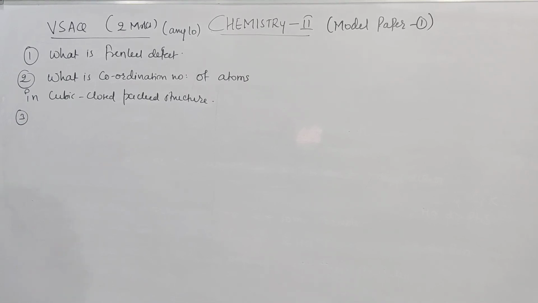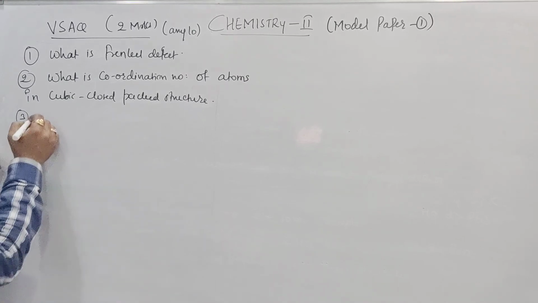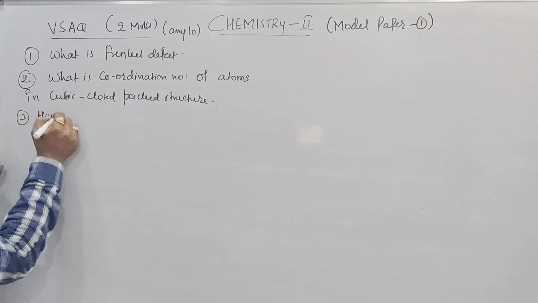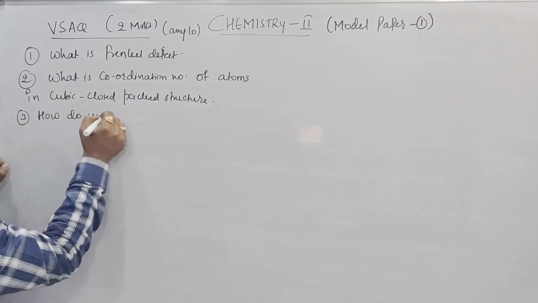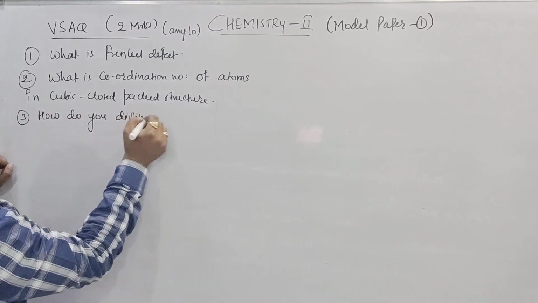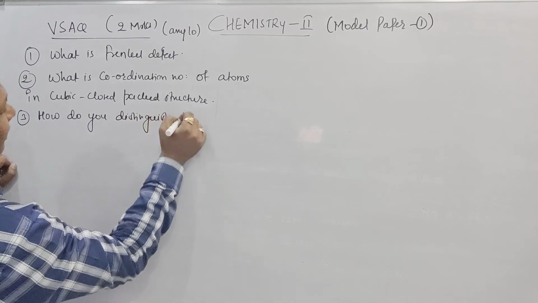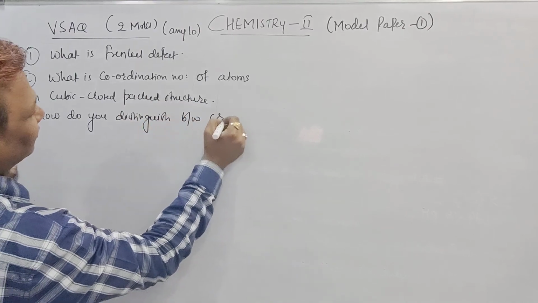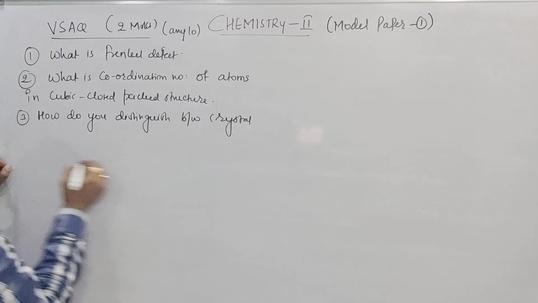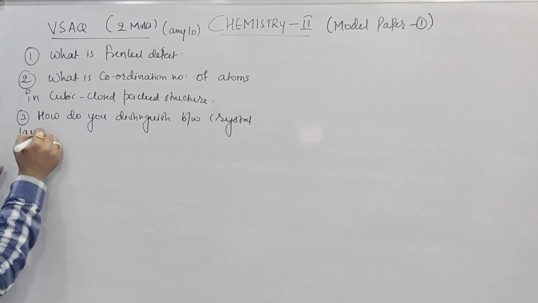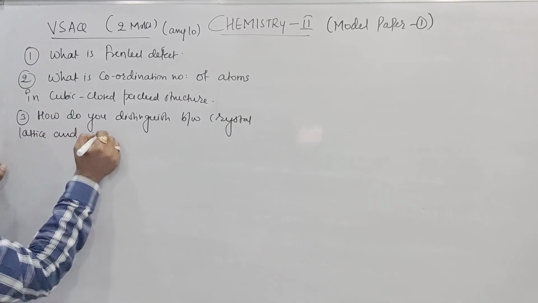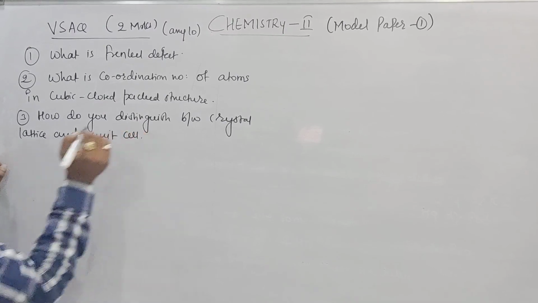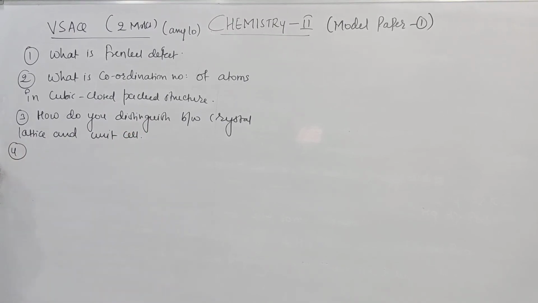How do you distinguish between crystal lattice and unit cell? That is question number 4, beta. Define mole fraction and numerical based on that one.